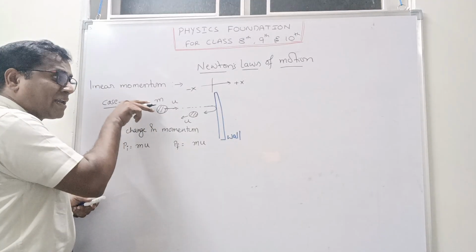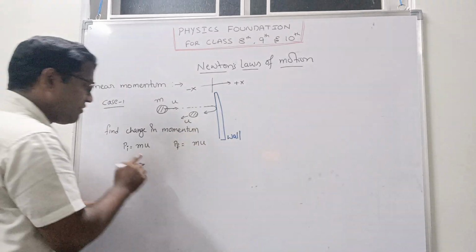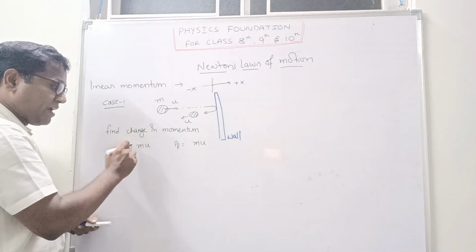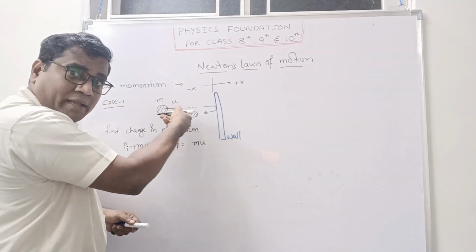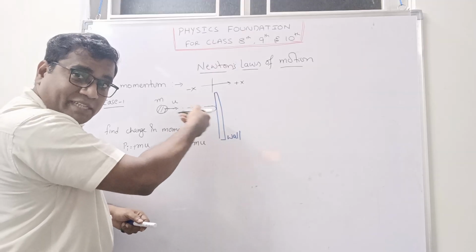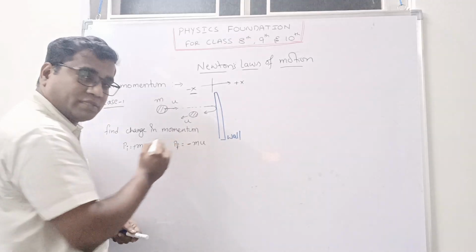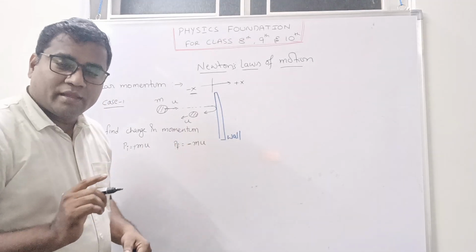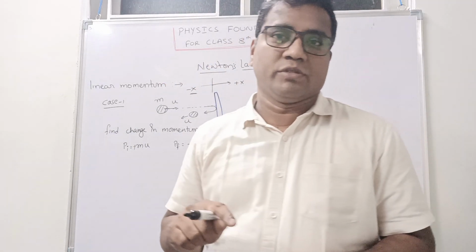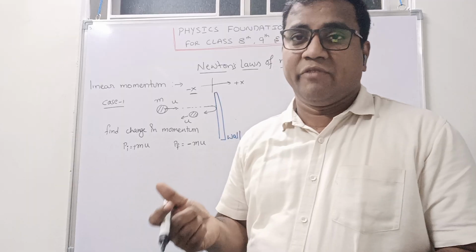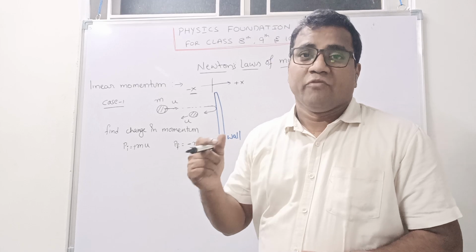Now this particle is moving towards the positive x-axis, so I will write this is plus. Now what about this one? It hits the wall and returns back, so the returning ball is moving towards the negative x-axis. So I will write this one is negative velocity. Clear? Here the minus symbol represents direction only. Don't get confused, it is not a small or less value or a big value. Minus here represents only the direction, because velocity is a vector quantity.